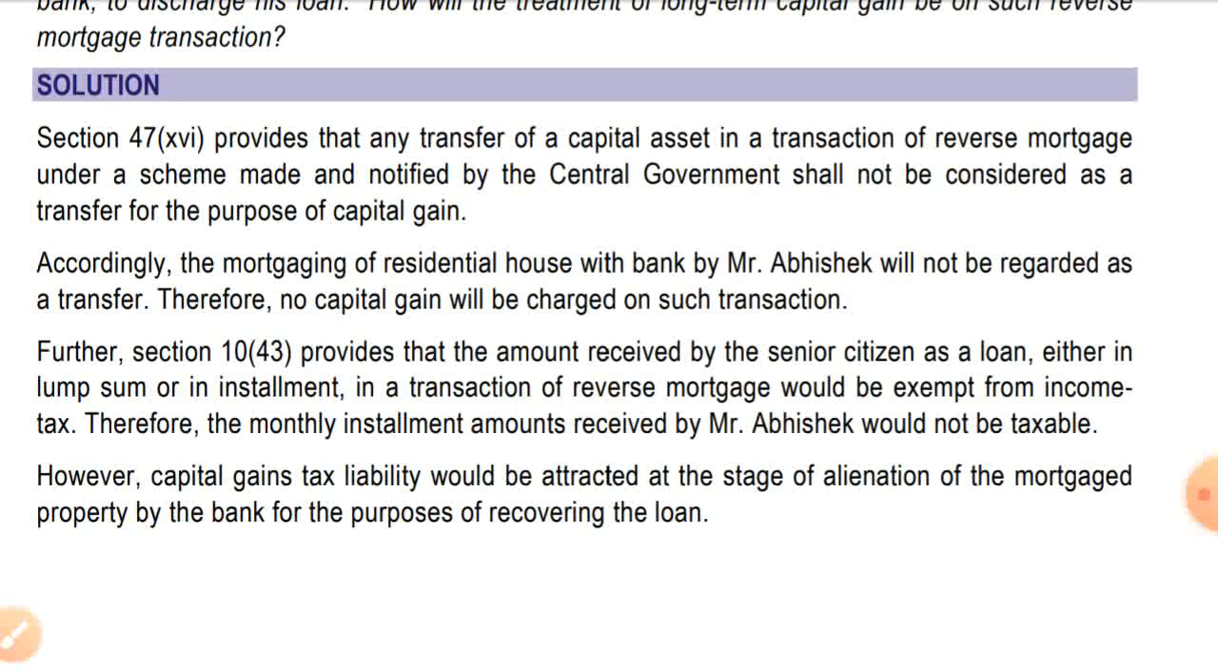Further, section 10(43) provides that the amount received by the senior citizen as a loan, either in lump sum or in installments, in a transaction of reverse mortgage would be exempt from income tax. Therefore, the monthly installment amount received by Mr. Abhishek would not be taxable. However, the capital gain tax liability would be attracted at the stage of alienation of the mortgaged property by the bank for the purpose of recovering the loan. As I said, if he is unable to pay and the bank takes away the property, then capital gain tax will attract.